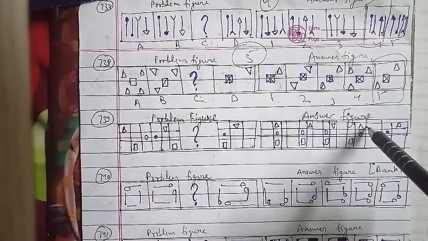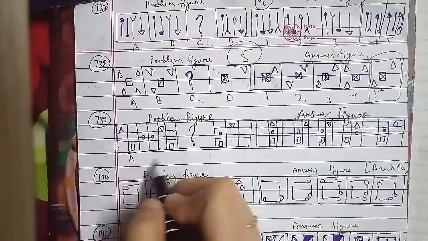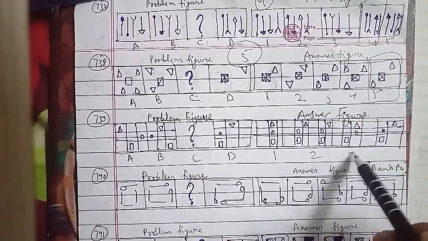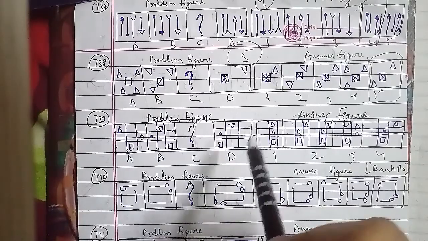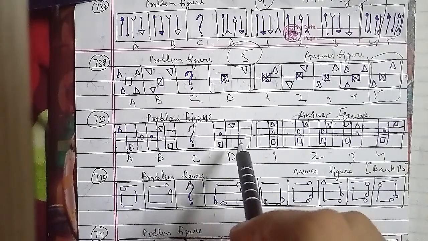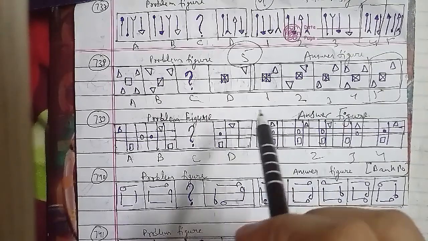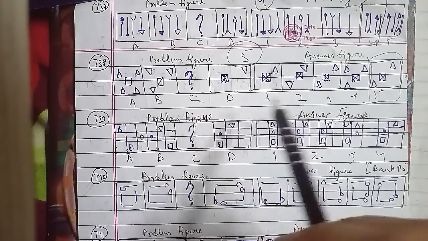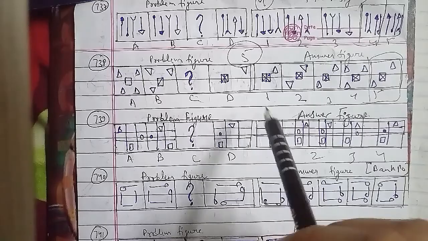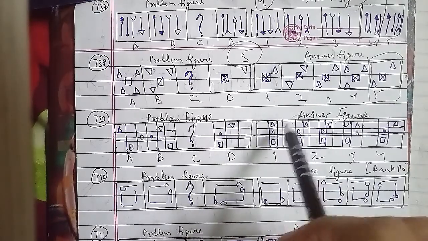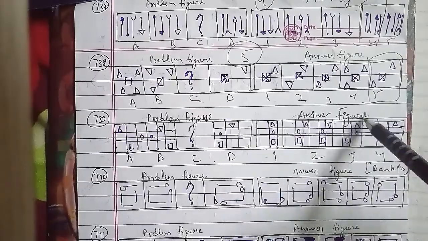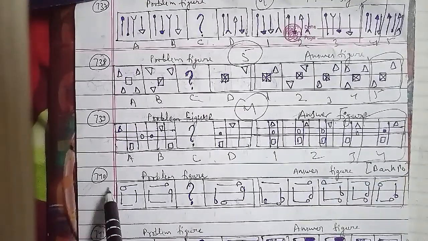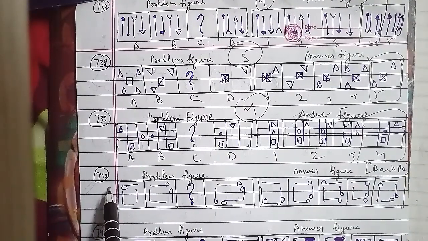Let's go ahead with the other one we have to discuss, the 741st question of the session, with its problem figures and answer figures. The problem figures and answer figures are named figure A, B, C and D, and figure 1, 2, 3, 4 and 5 respectively. In this case, the black shading moves one step anti-clockwise and the curved line shading moves two steps clockwise in turn. So the figure we have to find is the fourth figure; that will be the right answer for this question as well.